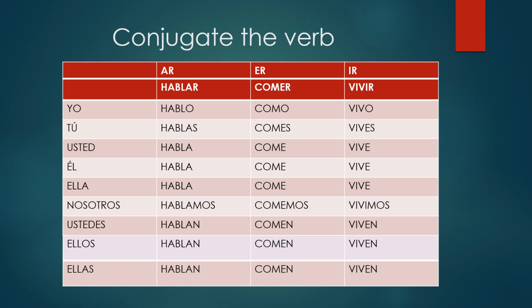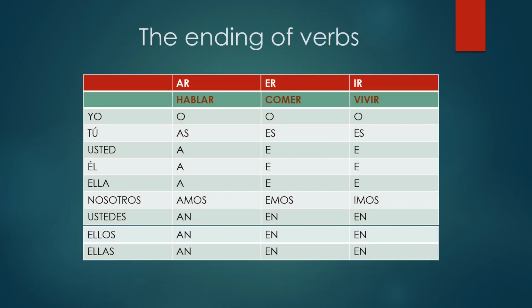So by looking at this, you can memorize and say something about these verbs. Anytime you conjugate an AR verb with yo, it ends in O. And these end in O as well.